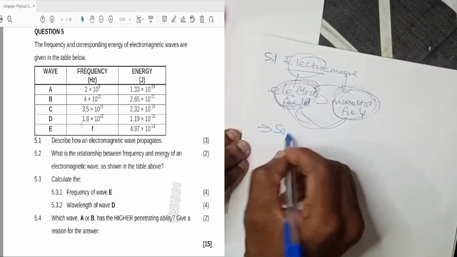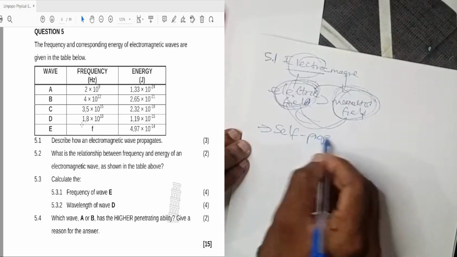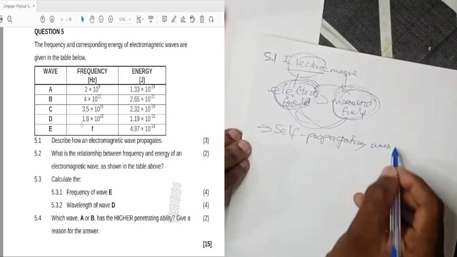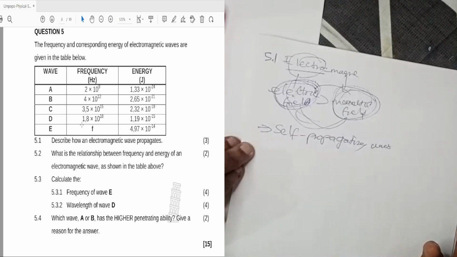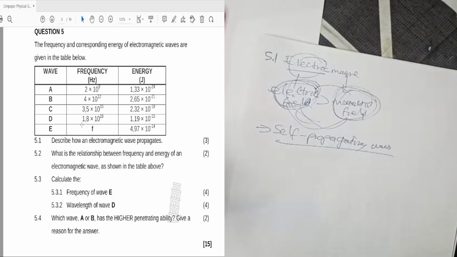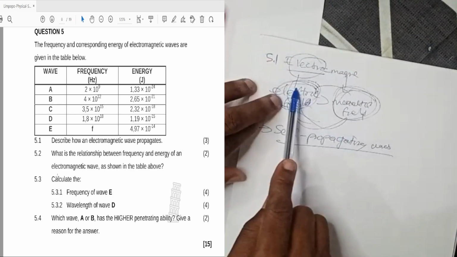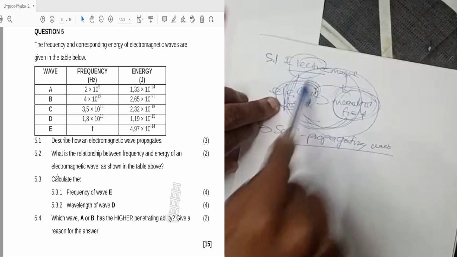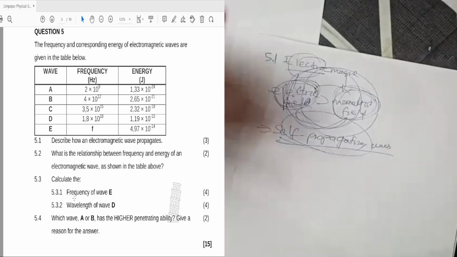So we call them self-propagating waves. I don't think I have more to explain, but you can read that. We call them self-propagating waves because the electric field generates a magnetic field which generates an electric field, and they generate each other and self-propagate. Go and check your notes.